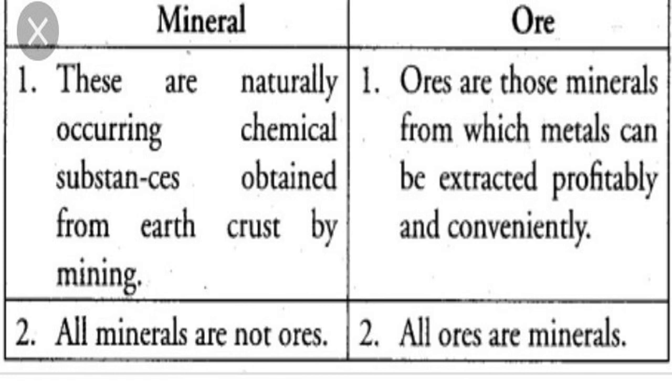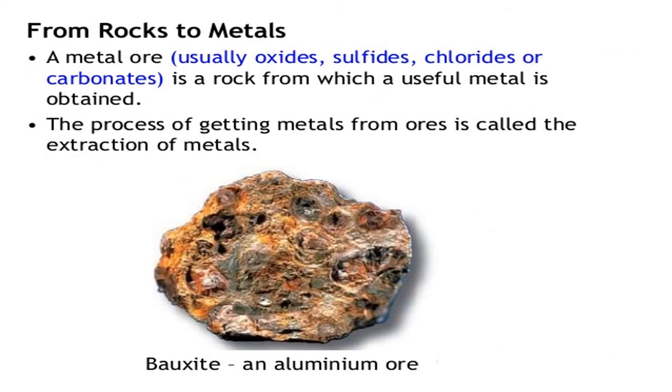Clear? Right. Now you see, one example is given. Bauxite is an aluminum ore. A metal ore is a rock from which a useful metal is obtained. It is like a rock only, it occurs in nature. The process of getting metals from ore is called extraction of metals or metallurgy.